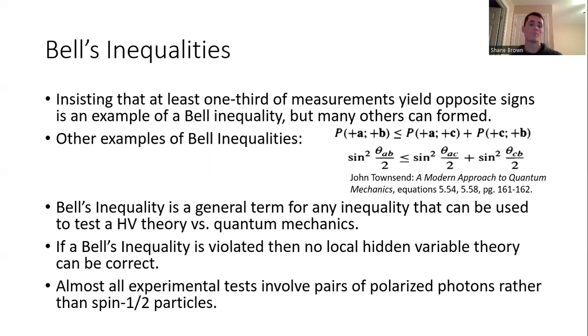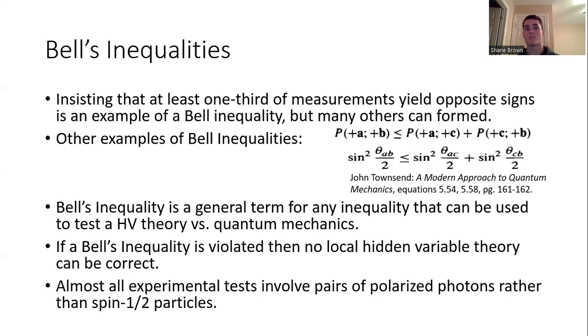Now, so far, and again, in every textbook, the most common example you see is spin 1/2 particles. There is only one experiment I know of that has actually used spin 1/2 particles. It was done with protons to test a Bell inequality, but almost all of them in practice, instead, are using photons, so pairs of entangled photons.